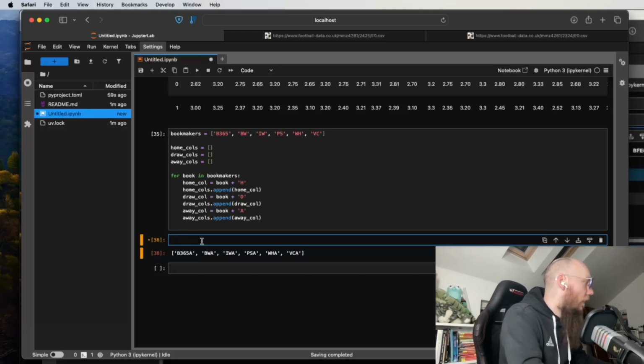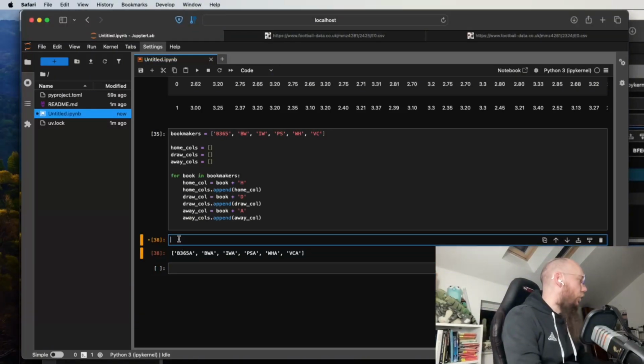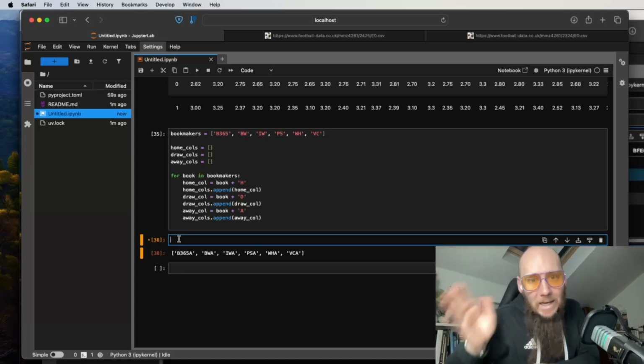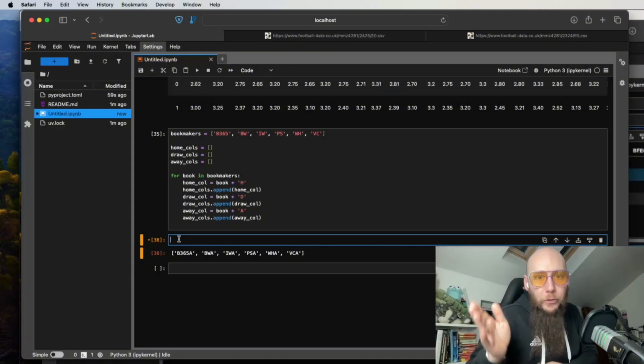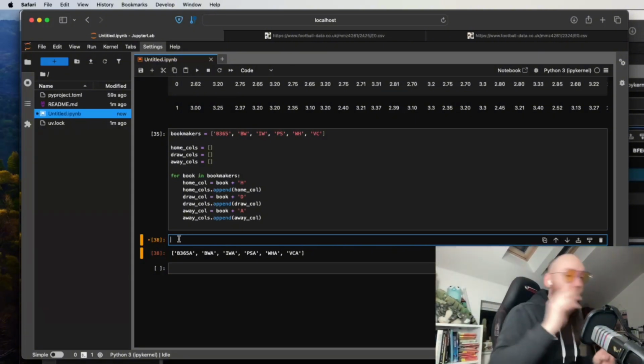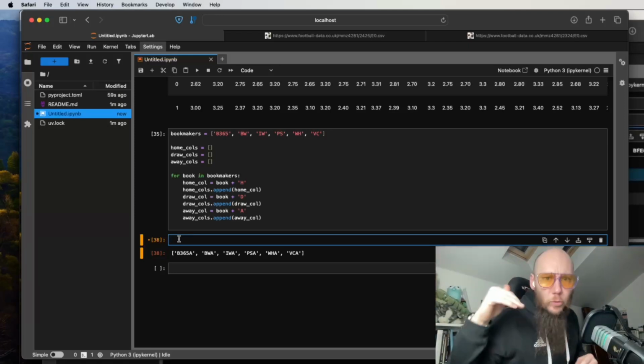Okay. Armed with these things, what we can then do is create new columns in our data frame for the maximum and the average odds of these bookmakers for each of their lines: the home, the draw, and the away.